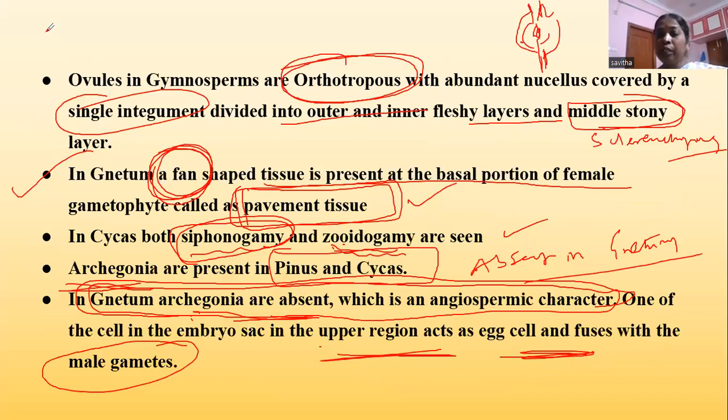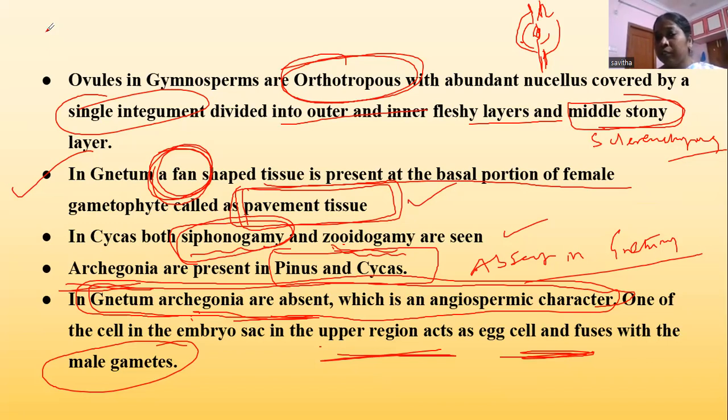Next slide, sir. Ovules in gymnosperms are orthotropous. Orthotropous means they are straight in structure. Here the funicle, chalaza, and micropyle are in a straight line, on the same radii. No bending is seen in the ovule. So different types of ovules are seen, and we have learned the different types of ovules.